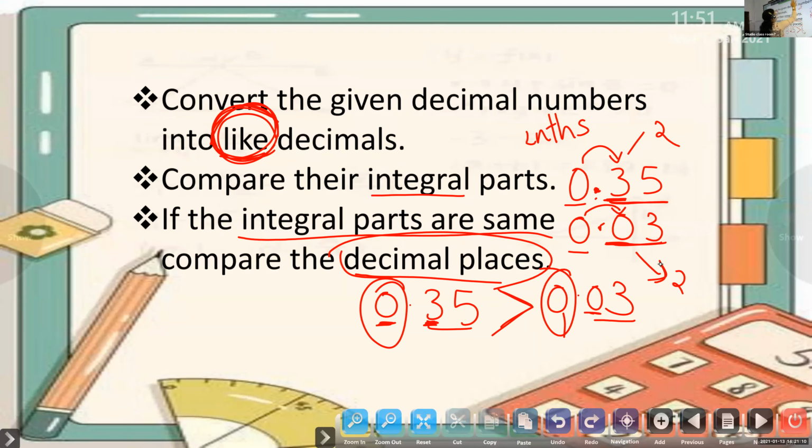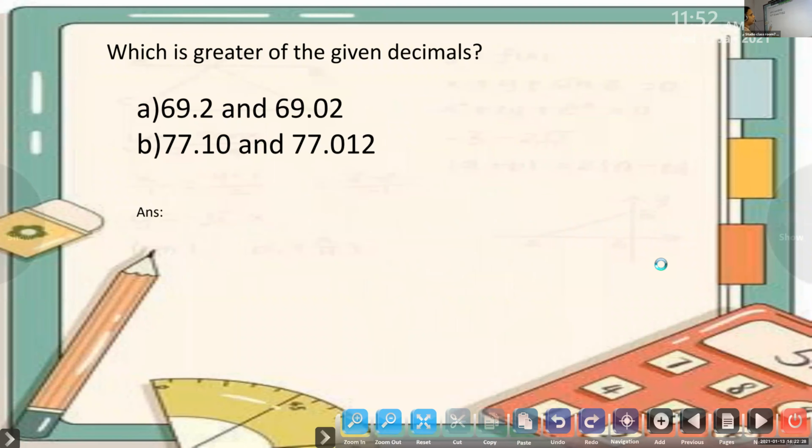Okay, Nandita, you have an audio problem, I can understand. So children, here we will do one example, which is greater. I will ask one by one. Here, question number A. I have 69.2 and 69.02. So, Madhav, can you help me? Here we have only one digit, here we have 2 digits. So what should I do first? Very good.